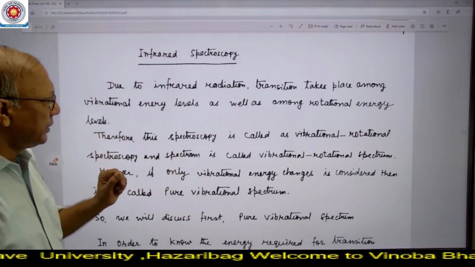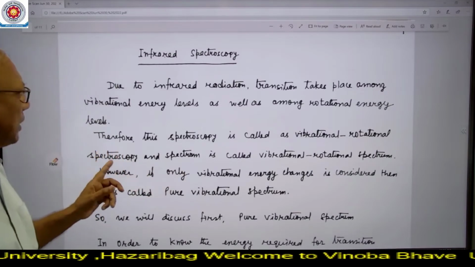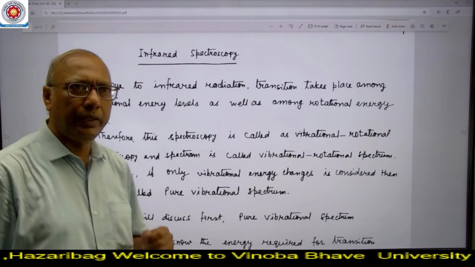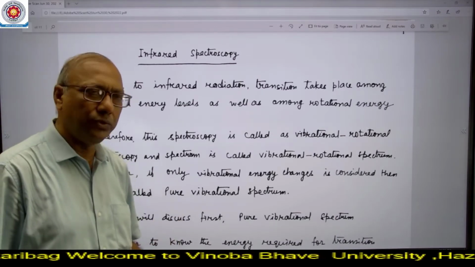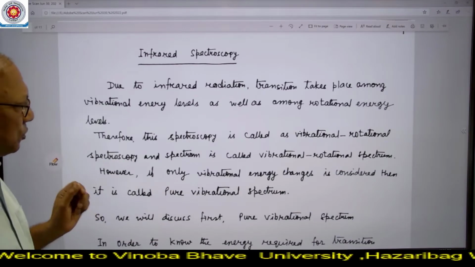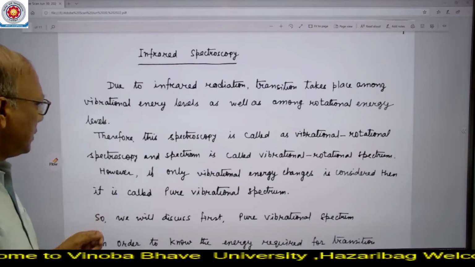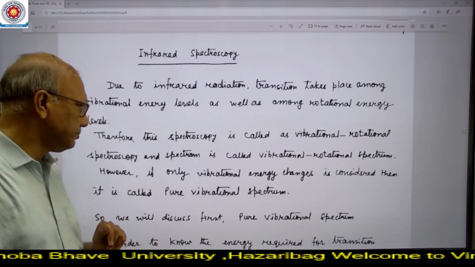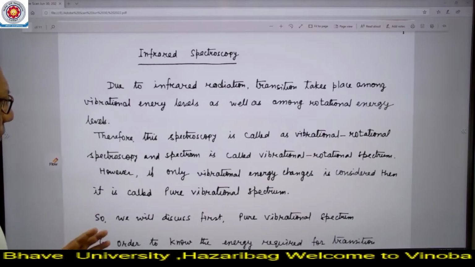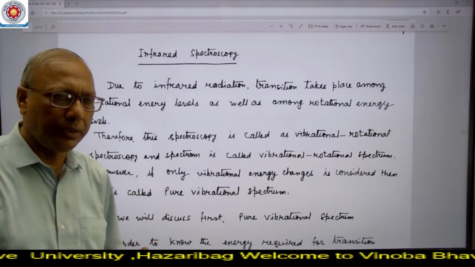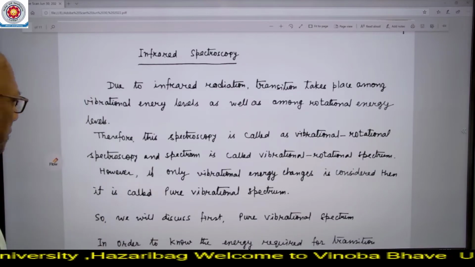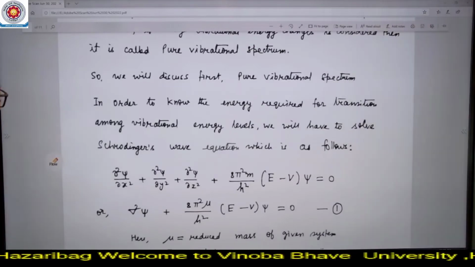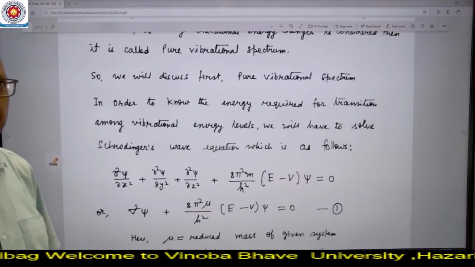Due to the infrared radiation, transition takes place among the vibrational energy levels as well as among the rotational energy levels, because the energy of infrared is more than the energy of microwave. Therefore, this spectroscopy is called vibrational rotational spectroscopy, and the spectrum is called a vibrational rotational spectrum. Very clear? However, if only vibrational energy change is considered here, then it will be called a pure vibrational spectrum. So, first of all, here we will discuss the pure vibrational spectrum.